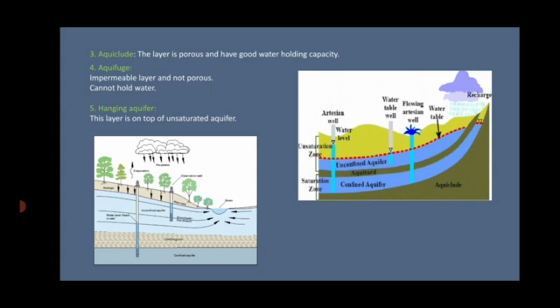Then the hanging aquifer. This layer is on the top of the unsaturated level. Its size is generally small. The amount of water depends on the weather condition.